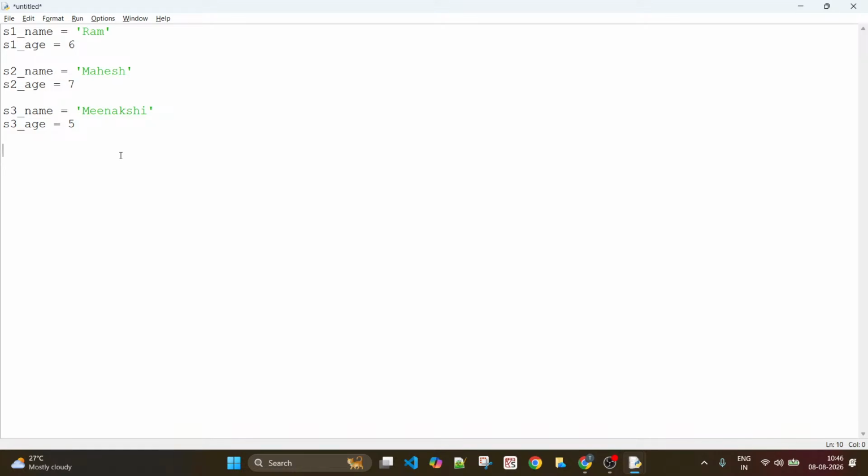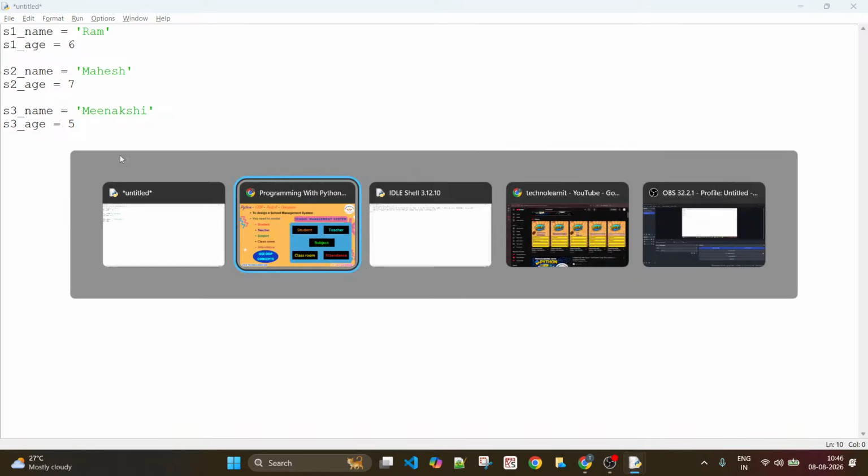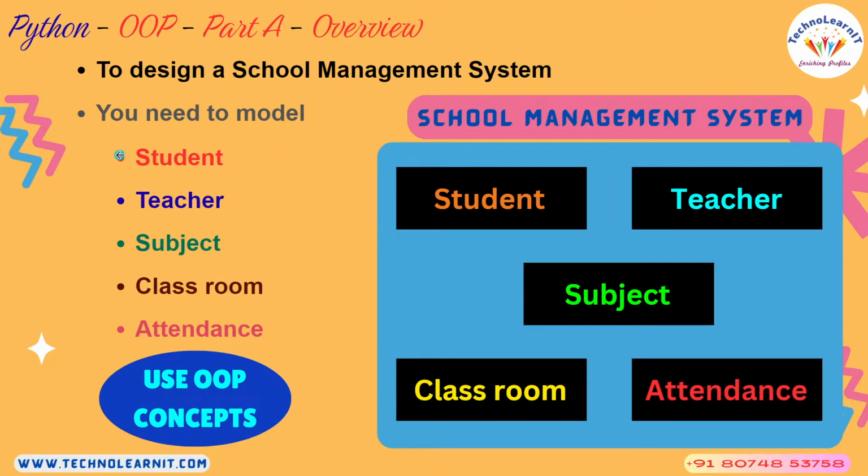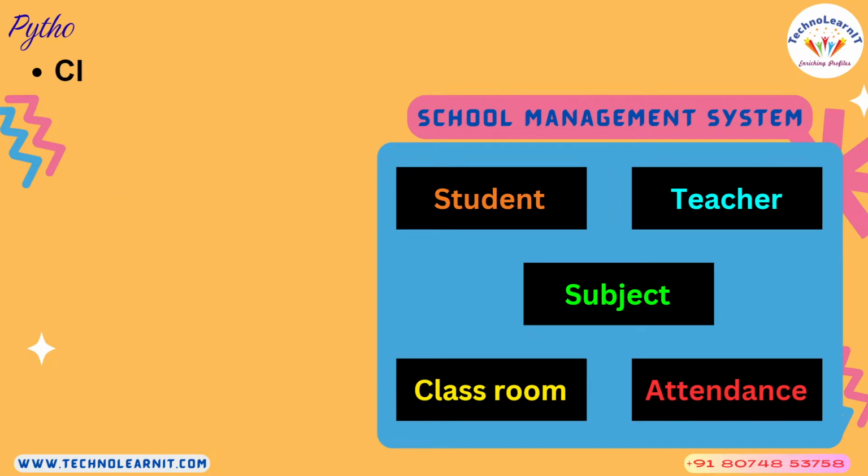This is very practical. Whenever you think of developing something very close to real time, these situations will definitely come. And what we need to follow in such situations is the question. The guideline says to use object-oriented programming concepts. So what is object-oriented programming and what are those concepts is what we are going to discuss.